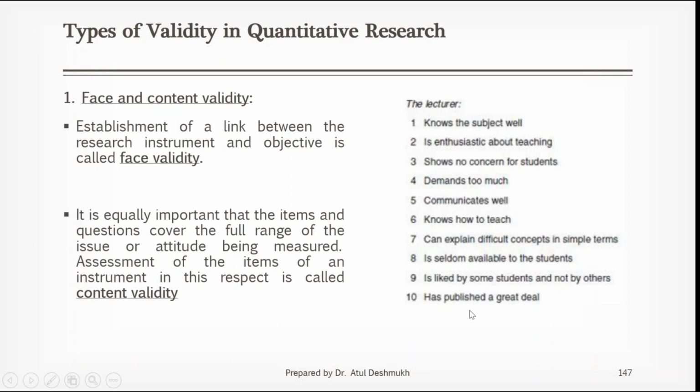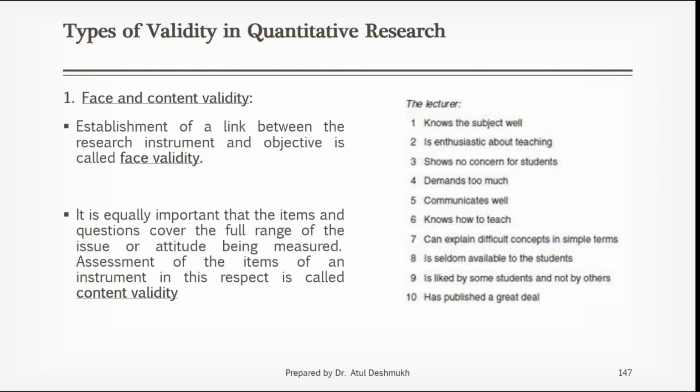Right. So for this questionnaire, we removed "has published a great deal," "is liked by some students and not by others," then "demands too much," "shows no concern for the students," and "is seldom available to the students." We removed five items, almost five questions, and only kept the remaining five questions. Why those five questions? Because these remaining five questions have a direct link with the objective. They have fulfilled face validity, right? So this is face validity. This is the simple way of discussing or checking the validity of your research instrument.